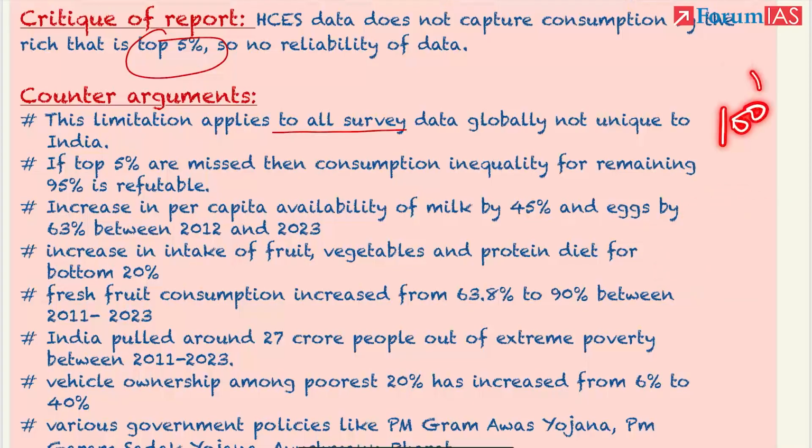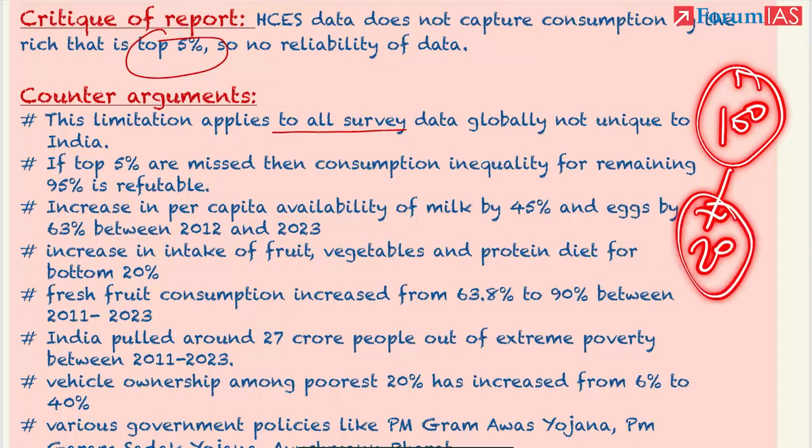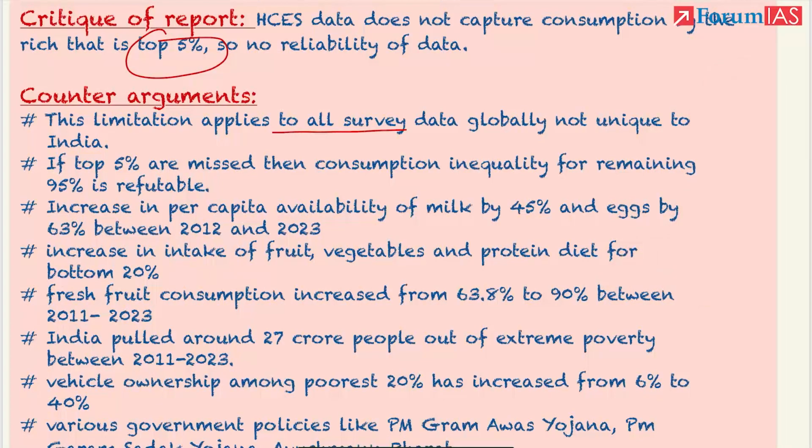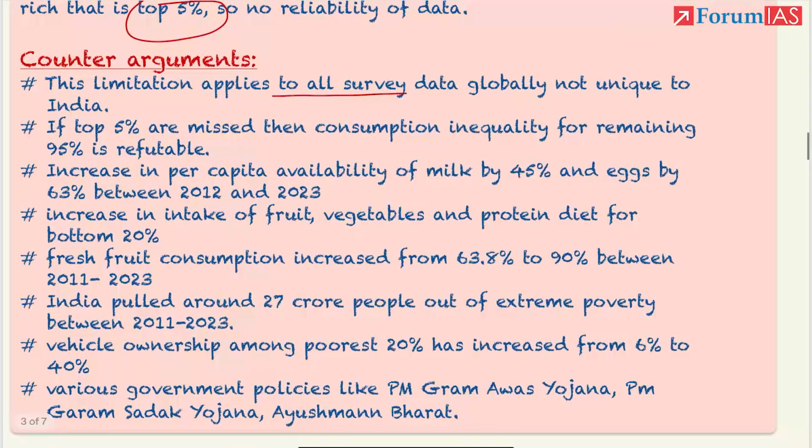If there are 100 people and 20% at the bottom, there has been an increase in the intake of fruit, vegetable and protein diet for them. Basically meaning equality. Then fresh fruit consumption has increased from 63.8% to 90%. And there is this one more data. India pulled around 27 crore people out of extreme poverty between 2011 and 2023. Next, vehicle ownership among poorest 20% increased from 6% to 40% during the same period.